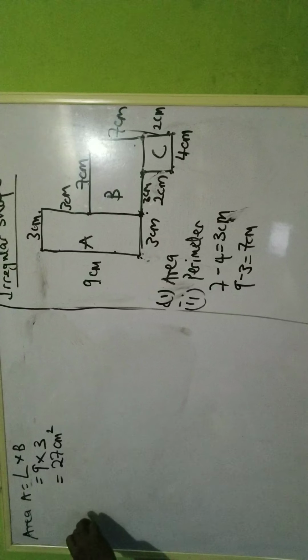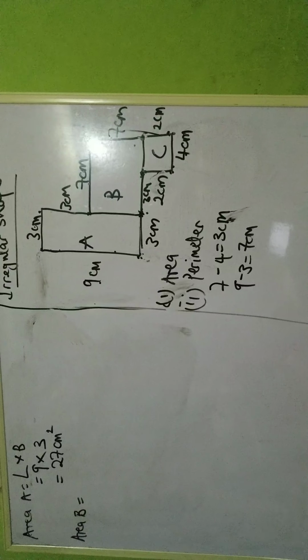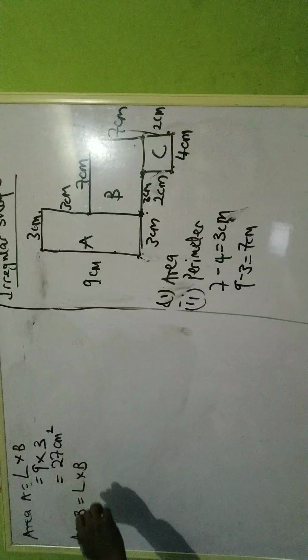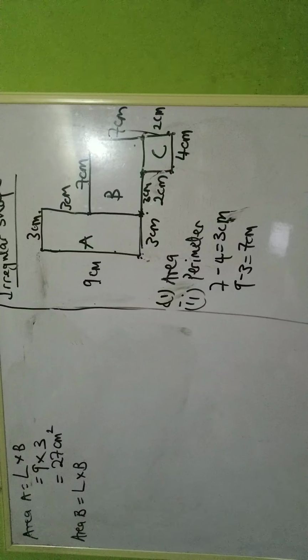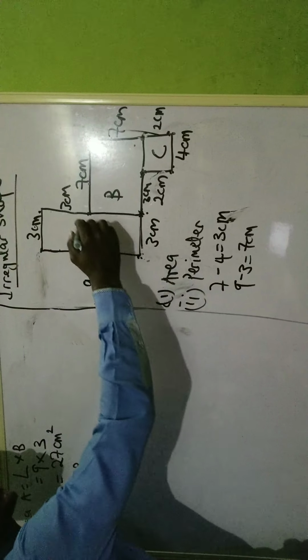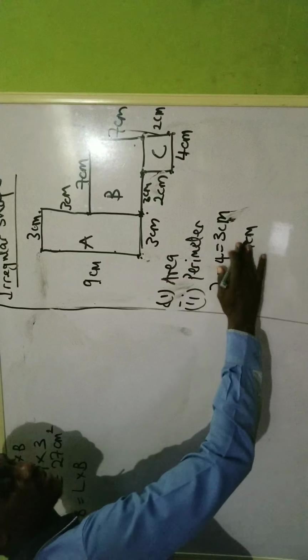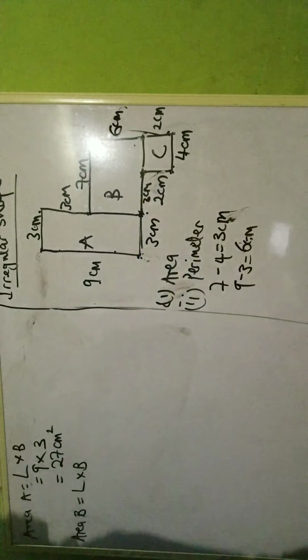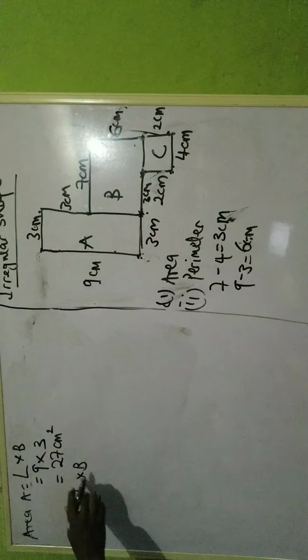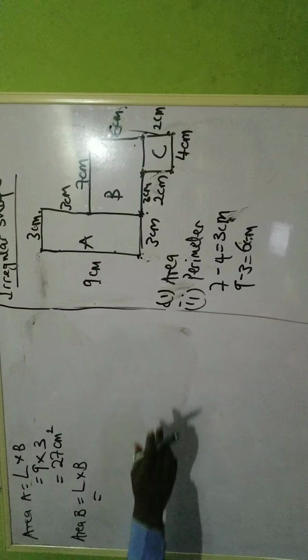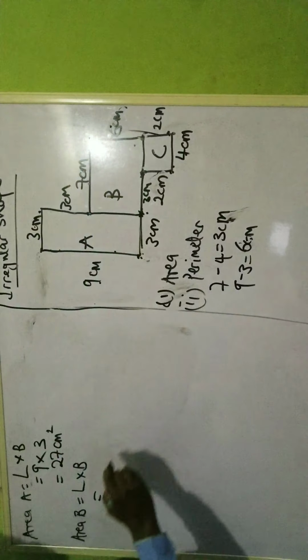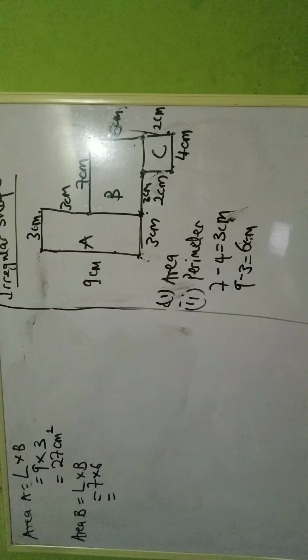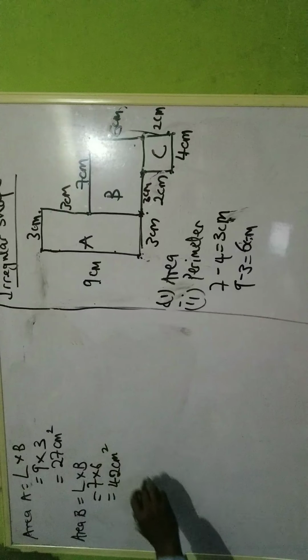So we are looking for the area of B. The area of B is what? The length times breadth. Yes, sorry, I saw something now. I'm going to correct something now. From here to here is 9. From here to here is 3. 9 minus 3 is not 7, it's 6. So this place is 6 centimeters. So now we have the length times breadth of the B. The length is 7, the breadth is 6. 7 times 6 is what? So you have 42 centimeters square.